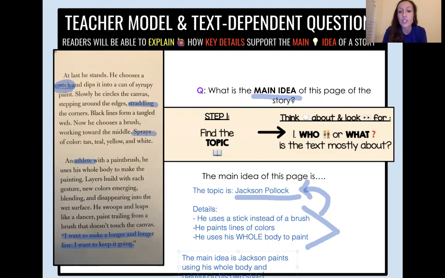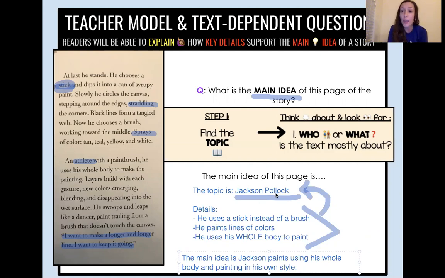Now, if we have to prove our thinking, because nowhere in the text does it say, hey, that's the main idea, we had to infer. We had to use our clues in the topic to make a guess about what the text is mostly about, which is that Jackson paints using his whole body and he paints with his own style. Now, if somebody says, well, how do you know that? We can go back and say, well, who it's mostly about or the topic is Jackson Pollock.